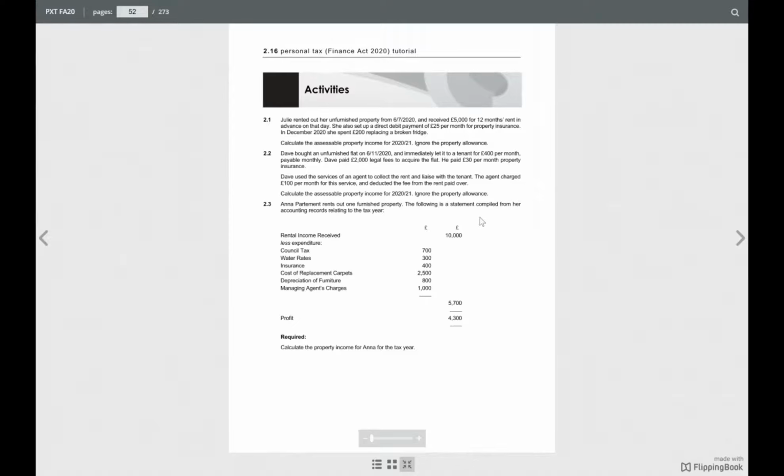So when we have rent paid in advance, we always put the money we received in that year, because we take the cash basis. Yes, that's the cash basis. Okay, that's clear.